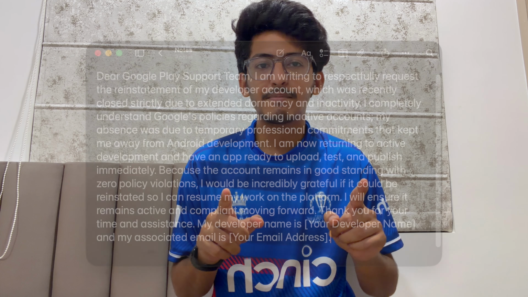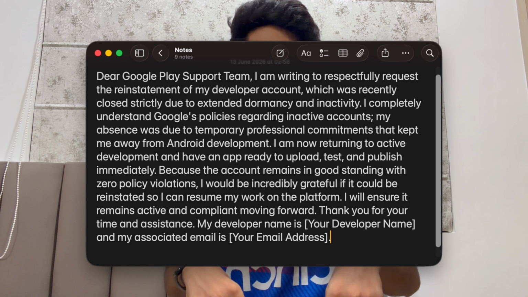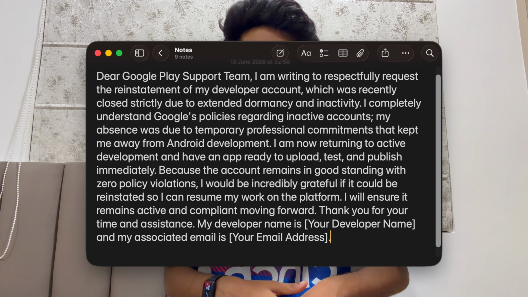So this description is what I wrote. You can find this description in the comment section or the description as well, my bad. And then I raised the request, filling in my developer name, my account name, all those details, with this specific description. You can use this template. This got me my account reinstated.